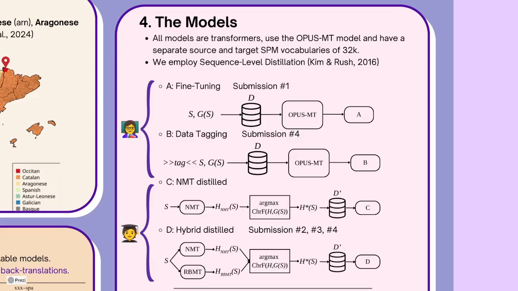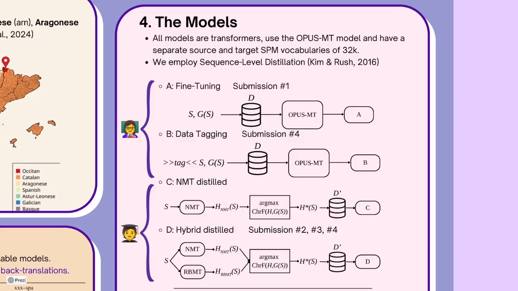In sequence-level distillation, a powerful teacher teaches a smaller student how to translate, and that is done by simply forward translating all the source data to create a distilled dataset. In sequence-level distillation, we need a teacher and a student, and that is what is illustrated here with the emojis.